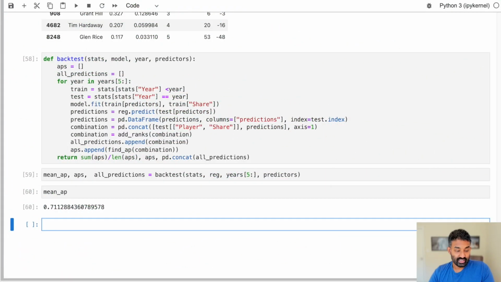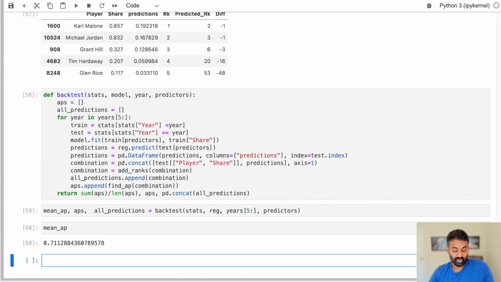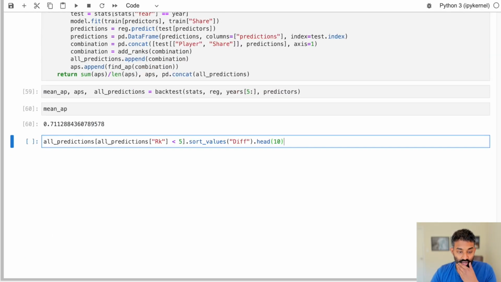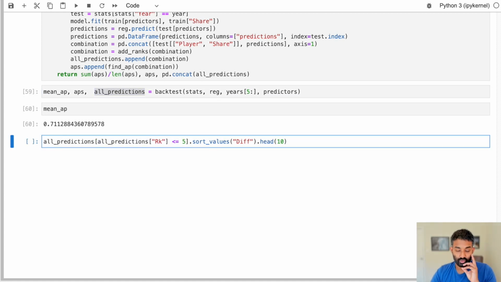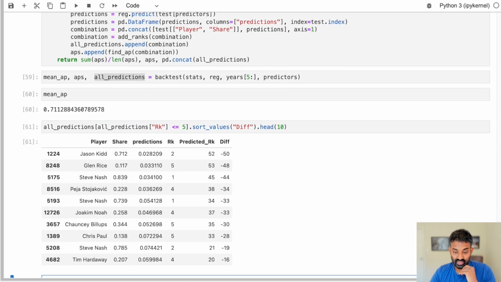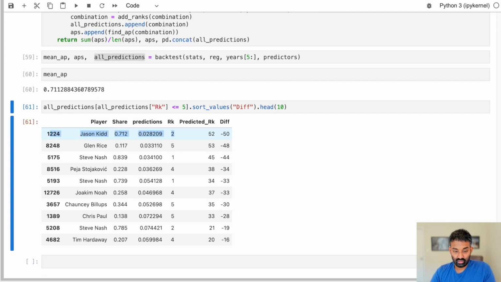All right, so now let's dig a little bit deeper into diagnostics, and I'll copy and paste the bit of diagnostic code from before. This looks at all predictions, and at anyone who is ranked 5 or lower in the MVP, so 1, 2, 3, 4, 5, and then it looks at the 10 biggest differences. We can see Jason Kidd was ranked 2 in the MVP voting, but we predicted him to be 52, then Glenn Rice, Steve Nash, etc. We don't have time in this particular tutorial, but what you could do here is dig in a little deeper and look at Jason Kidd's stats, where he differs from other MVP candidates, and why he would be misranked by the algorithm.